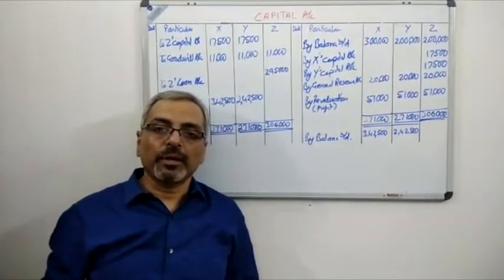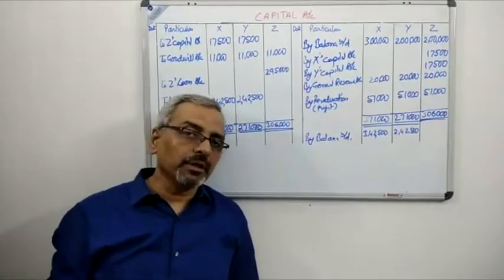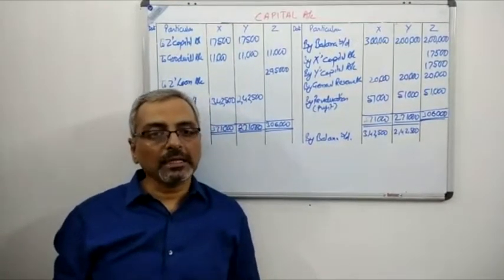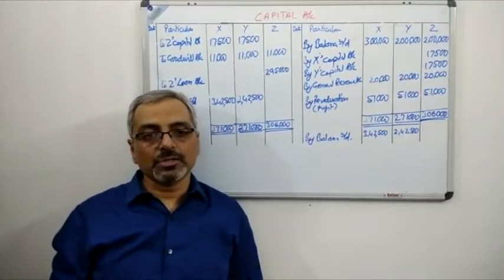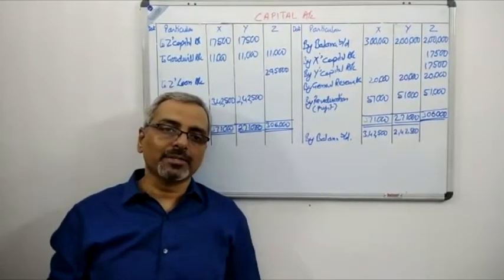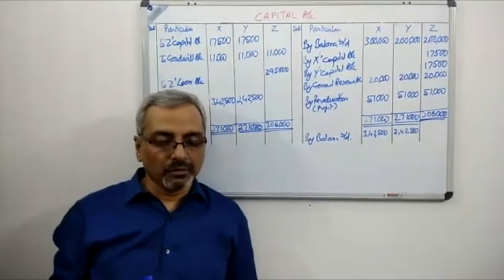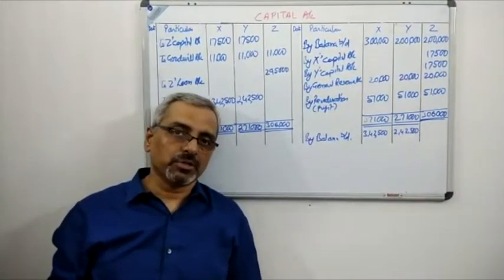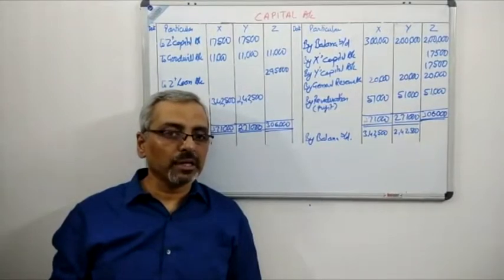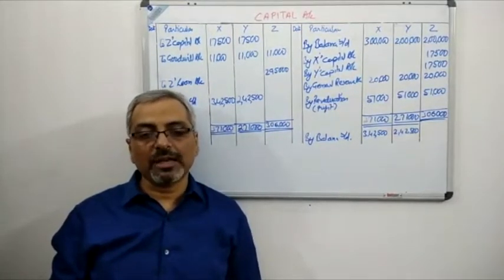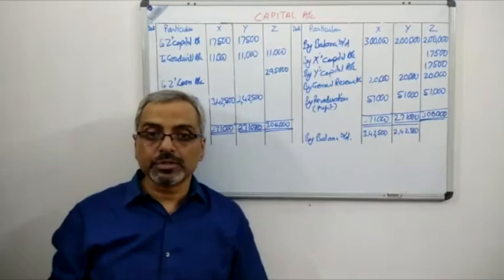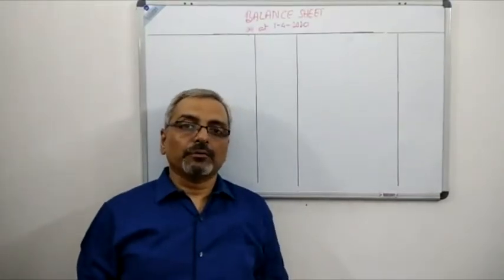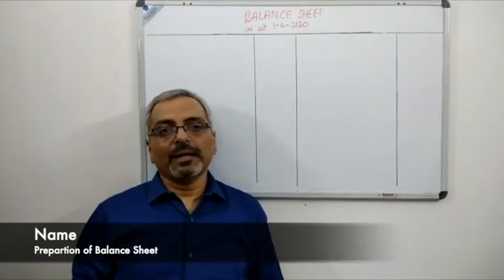After getting the balance in the capital account, the last thing which the question has asked us is to prepare the balance sheet. If you remember, there were various revaluations which were done, which we will take into account when we prepare the balance sheet. Over here, since no money has been paid to the retiring partner, it will not affect the cash in hand and cash at bank balance, which is given in the question as 86,000. That will remain the same, and there will be certain changes in the value of assets and liabilities, which we'll see when we prepare the balance sheet. So the last part of the question is the preparation of the balance sheet.